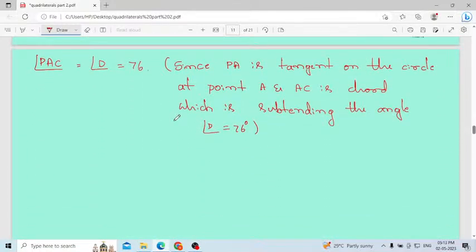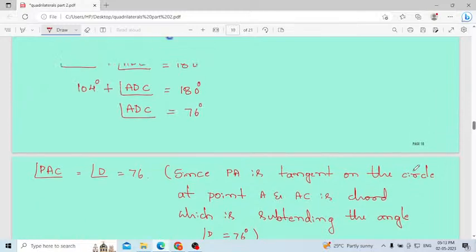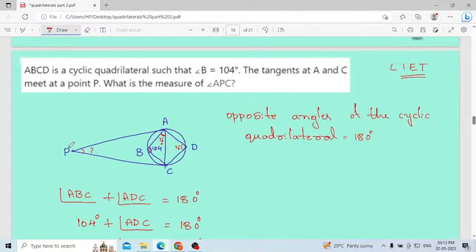Then next, PAC will be equal to PCA, as PA and PC are tangents. Already I explained, you have two tangents, at A and C. PAC is this angle, PCA is this angle, and both angles will be equal.